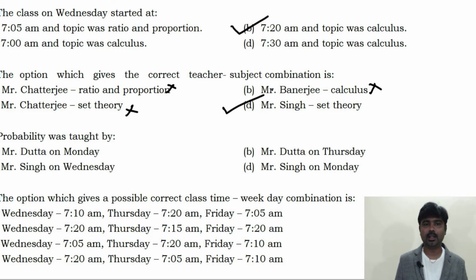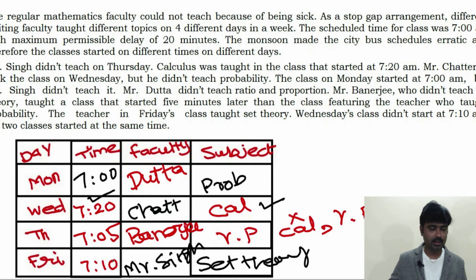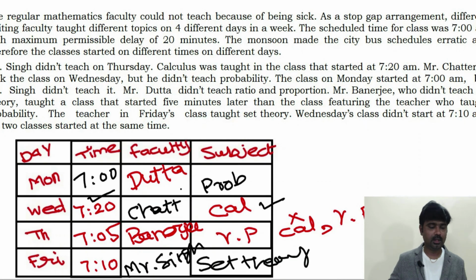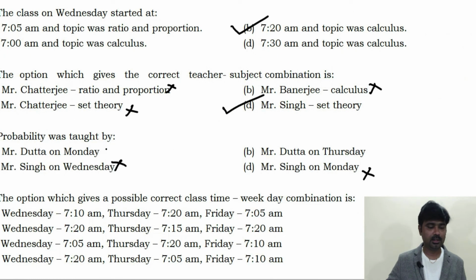Third question, the probability was taught by Mr. Datta on Monday, Mr. Datta on Thursday, Mr. Singh on Wednesday, Mr. Singh on Monday. Now go through it; you need to take only two faculty members, Datta and Singh. Singh is on Friday, so you can eliminate these two answer choices. The left out is Datta on Monday or Datta on Thursday. And Datta on Monday is the correct option. The answer is Datta on Monday.